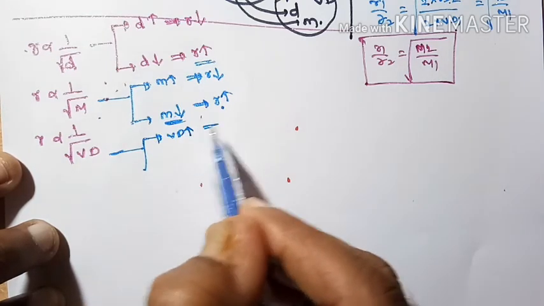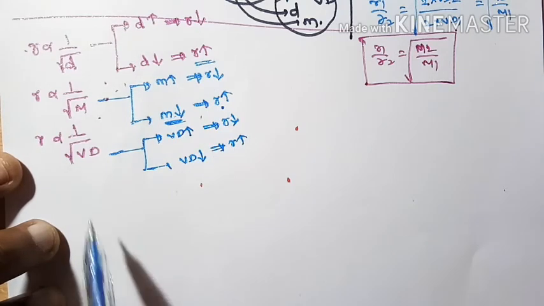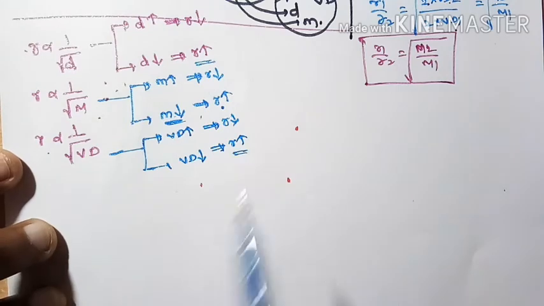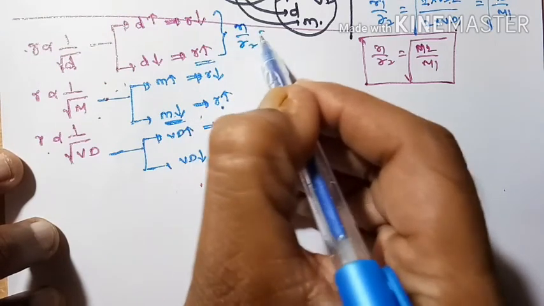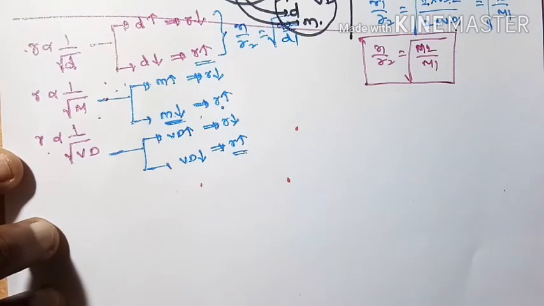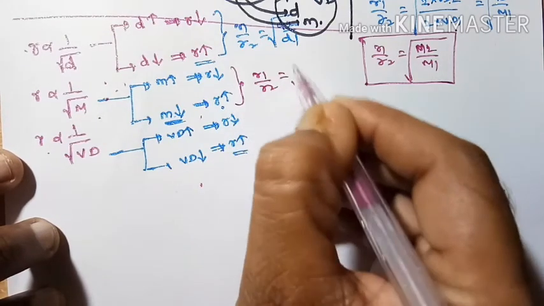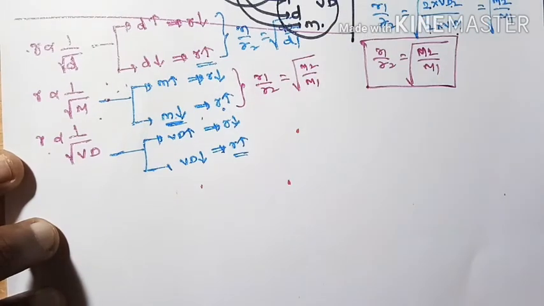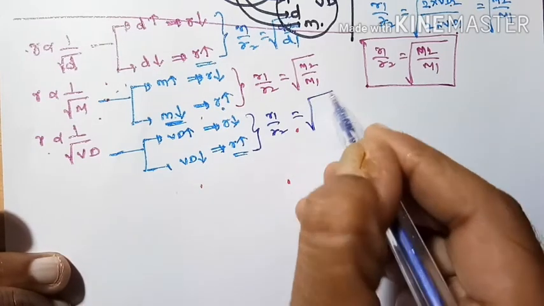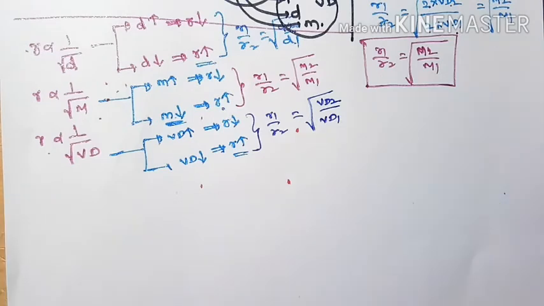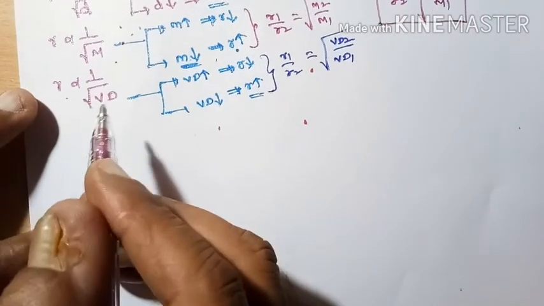If the vapor density increases, rate of diffusion decreases. If the vapor density decreases, rate of diffusion increases, because of inverse relation. So from this we can write R1 by R2 is equal to under root of D2 by D1. R1 by R2 is equal to under root of M2 by M1. And R1 by R2 is equal to under root of VD2 divided by VD1. So the principles are derived from rate of diffusion.